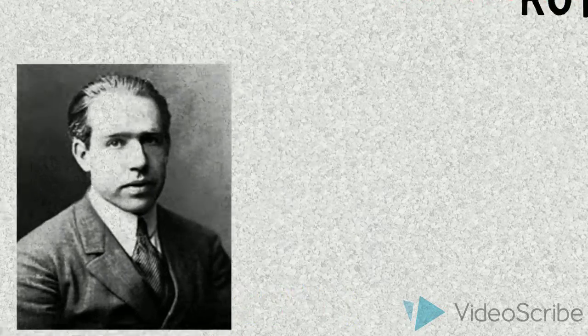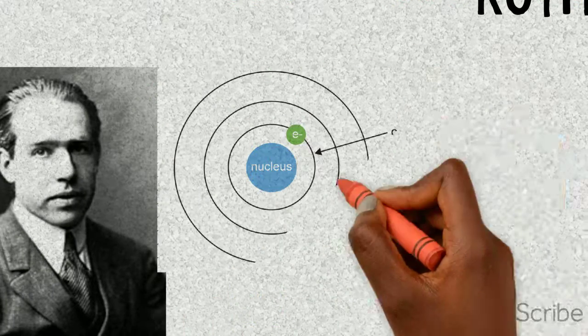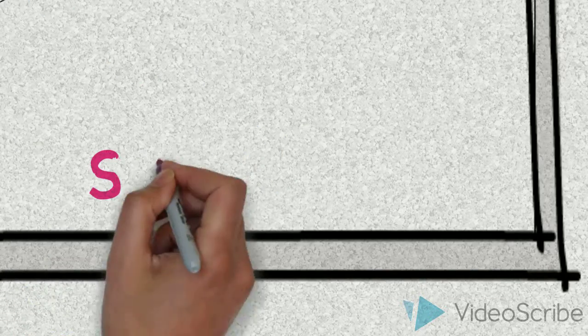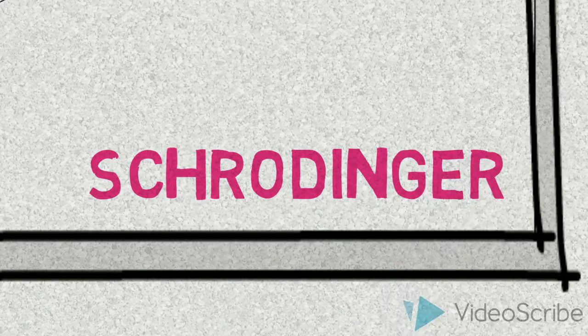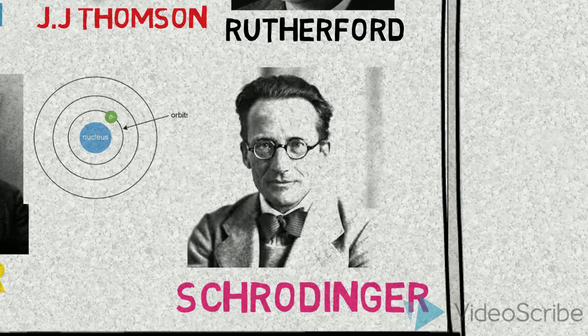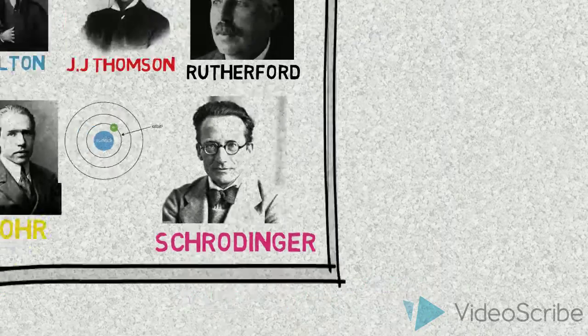So he made an atomic model for hydrogen, stating electrons exist in circular orbits which were quantized, and electrons could transition between energy levels. Schrödinger used de Broglie's idea of matter waves with his wave function, and then created the quantum numbers, which refer to the orientation of the atom, and created the new quantum mechanical model of the atom.